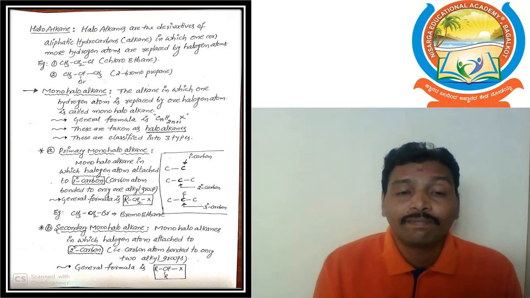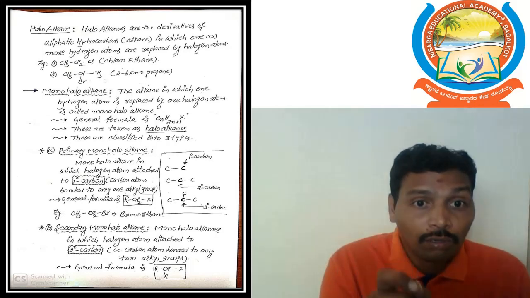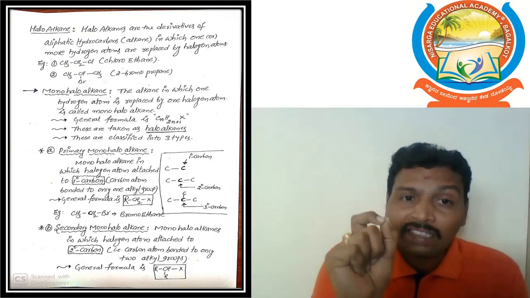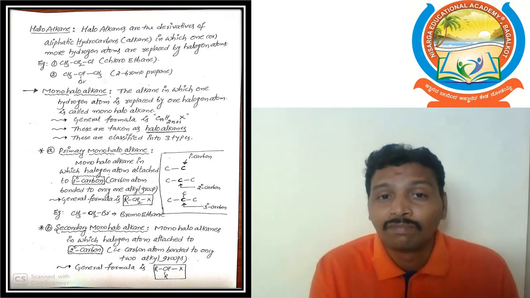Classification is the first one: monohaloalkane. From that name itself we can get some information.